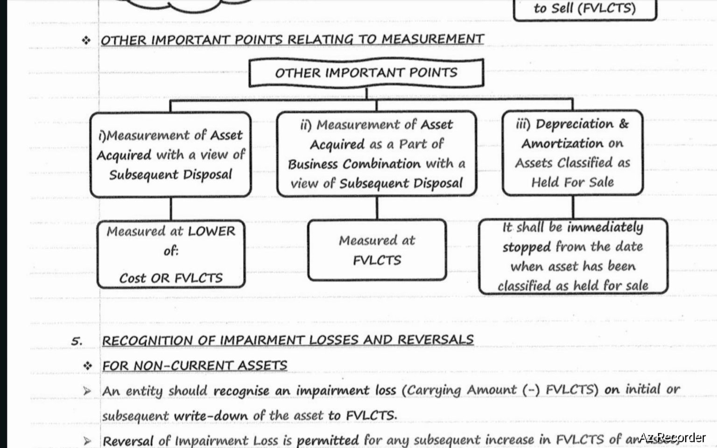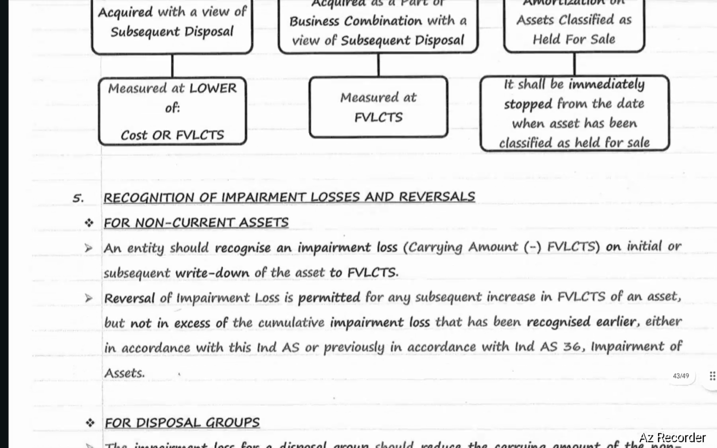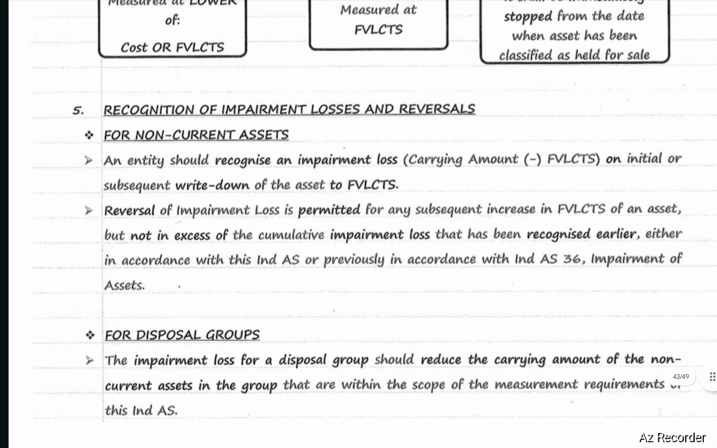Next, depreciation and amortization on assets classified as held for sale. In case of assets classified as held for sale, depreciation and amortization shall be immediately stopped from the date when the asset has been classified as held for sale. So there will be no depreciation or amortization in case of non-current assets or disposal groups classified as held for sale.